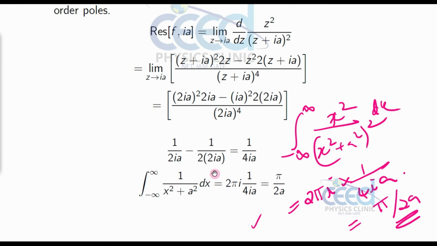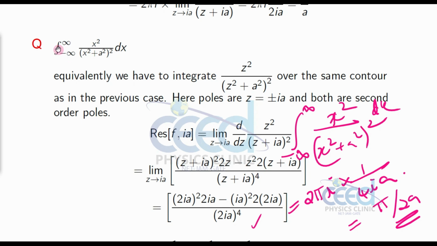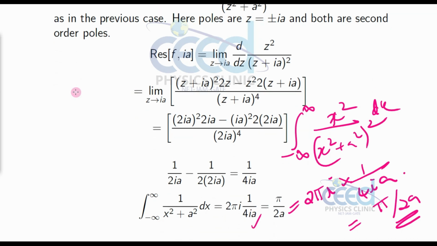You have to write the complete function here: x square divided by x square plus a square whole square, equal to pi by 2a. So this is the method to calculate the integration of a real function in the interval minus infinity to infinity. In the next class we can do some more problems based on this, and then we can go to the second type of function to integrate. Okay, thank you.